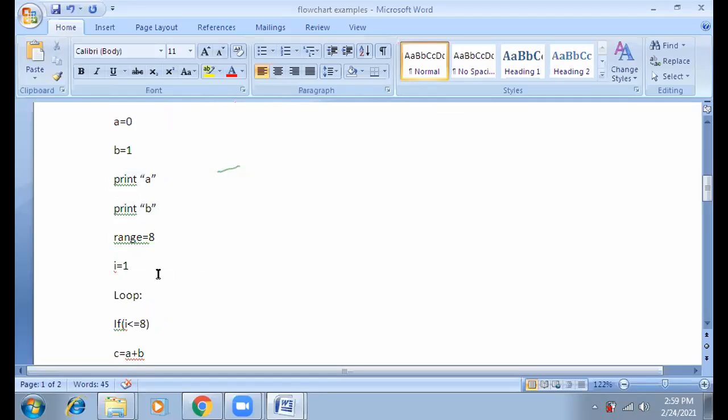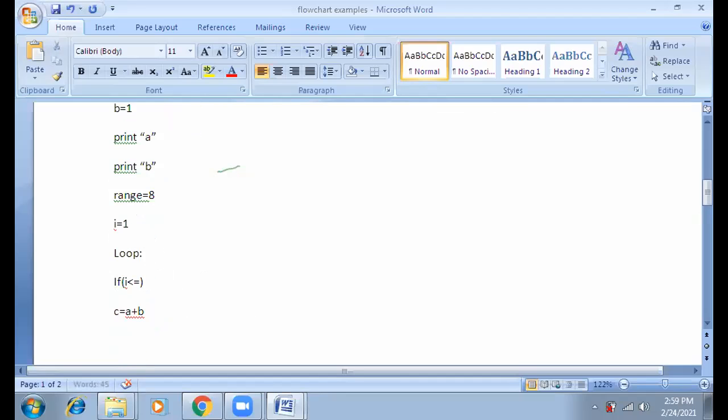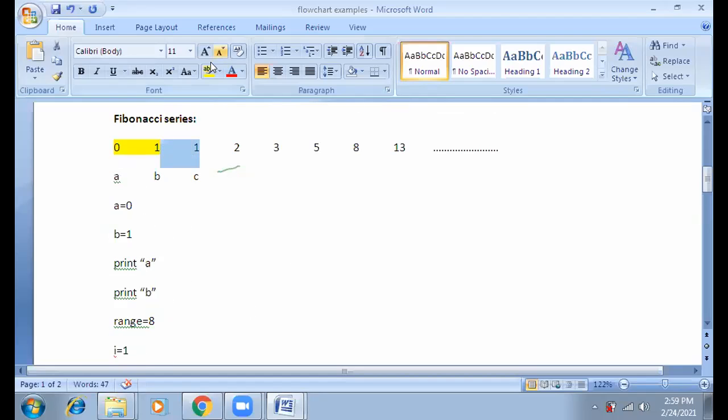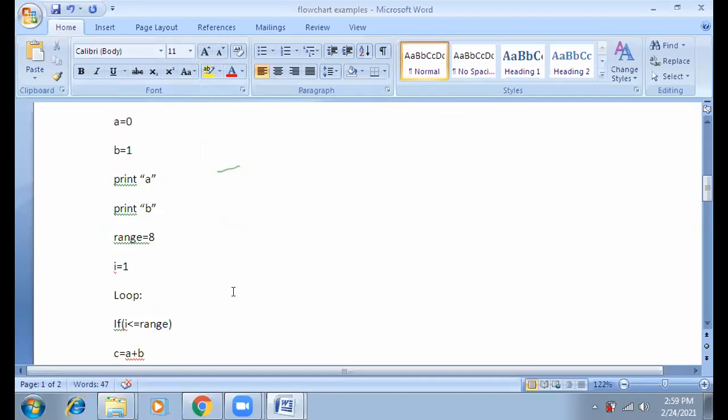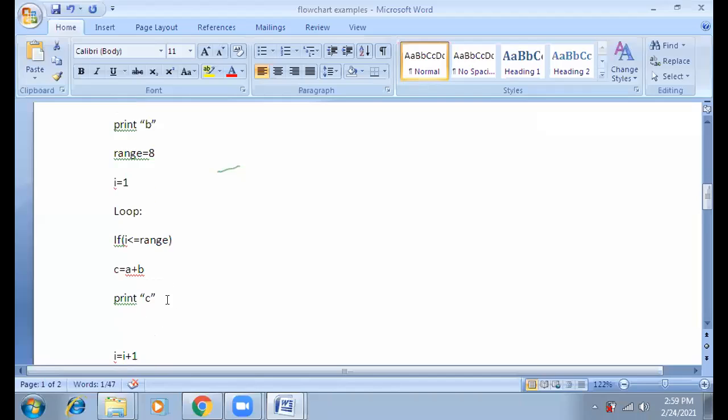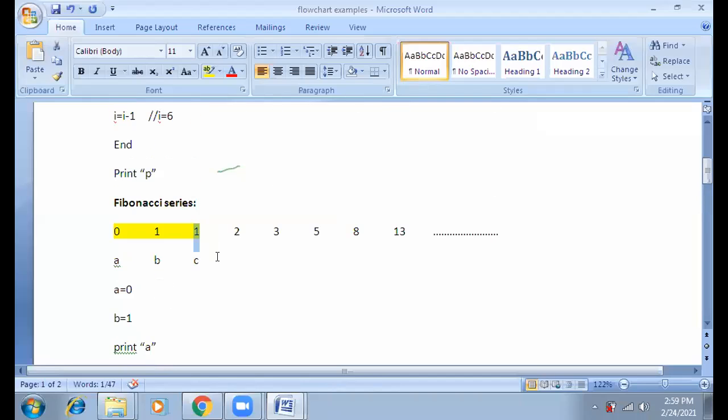Now, in the next case, we will start with the concept of range. It will enter with the loop value, the iterative variable value, that is I equal to 1. Now, in the next case, C equal to A plus B. So we can print the value of C here easily. When we print the value of C here, it is automatically included. Are you agree with me? Yes, sir. Within the loop, the first value has been successfully printed.